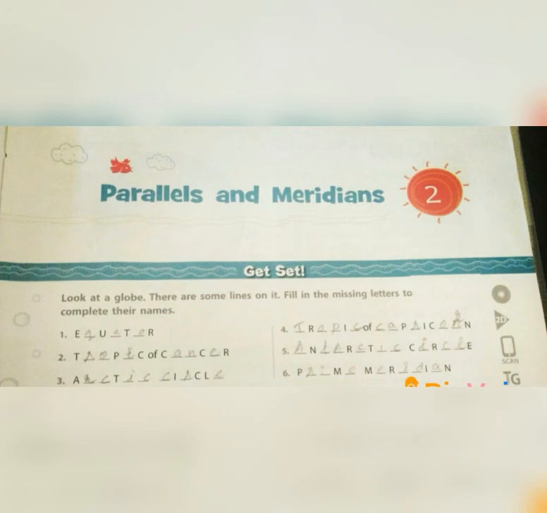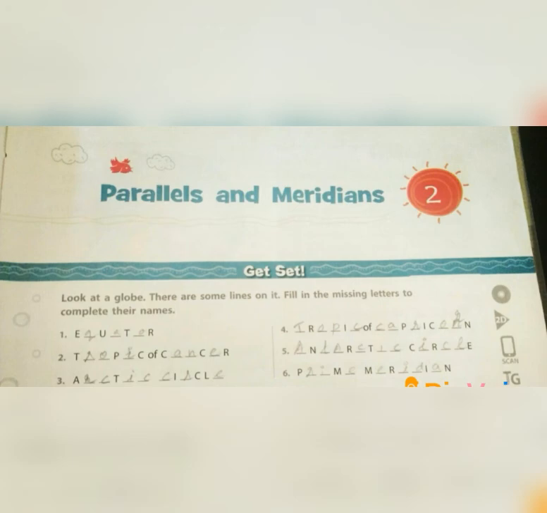Last one is prime meridian. What is the spelling for prime? P-R-I-M-E, prime. Meridian, M-E-R-I-D-I-A-N, prime meridian. Okay, the prime meridian passes through the Royal Observatory at the place called Greenwich.